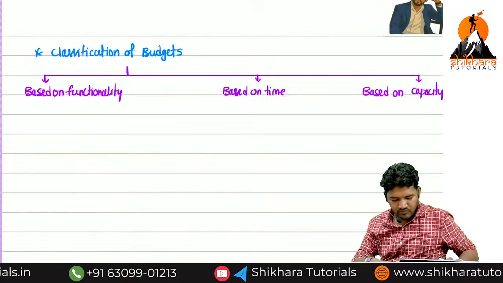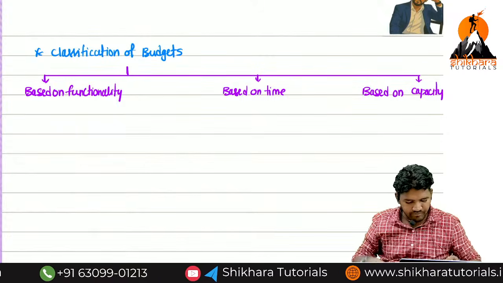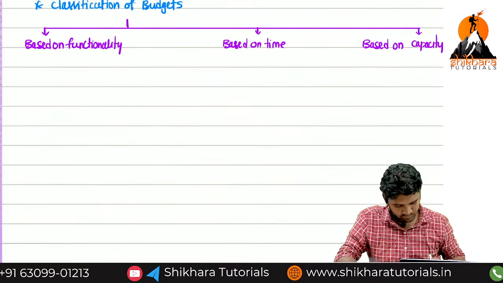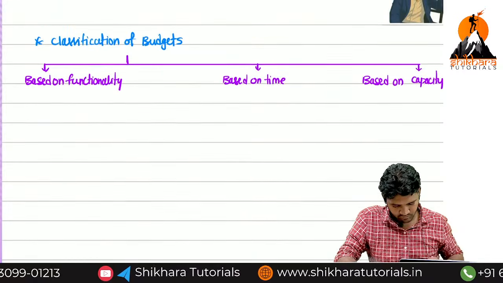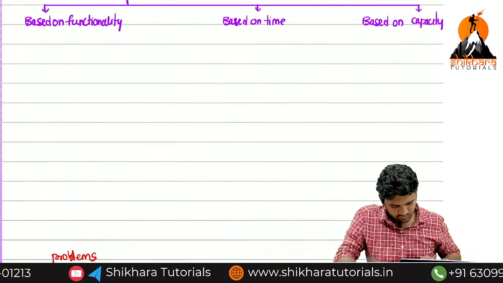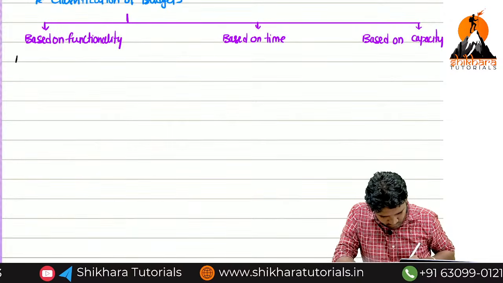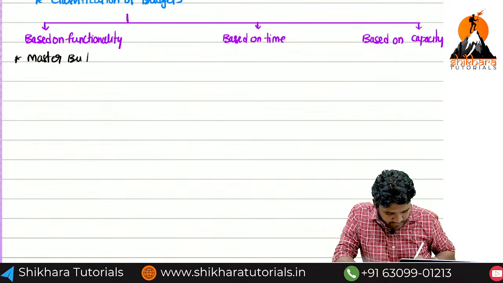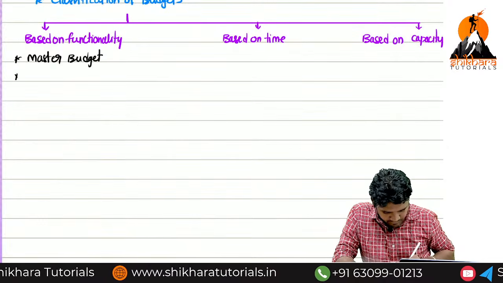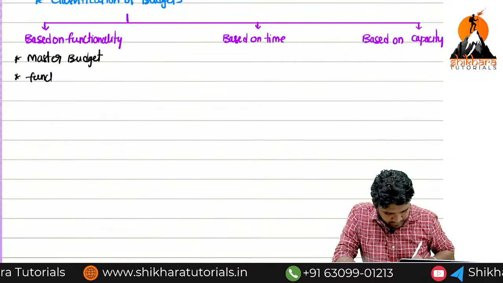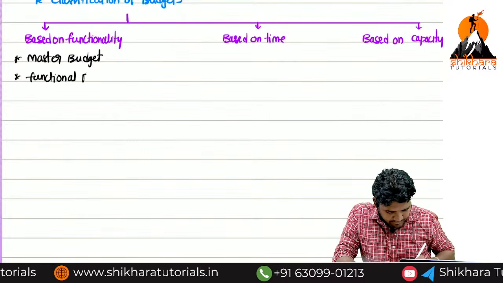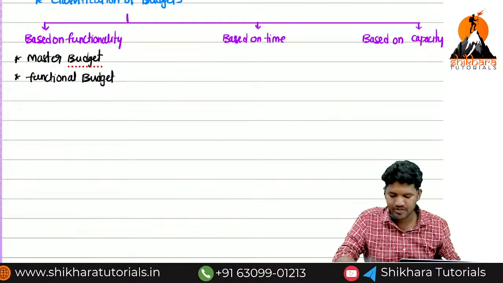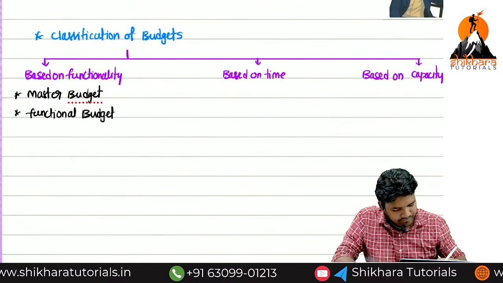Okay, now on the basis of functionality, we have master budget and another one is functional budget. I will give clarity on what is the meaning of a master budget and what is the meaning of a functional budget.